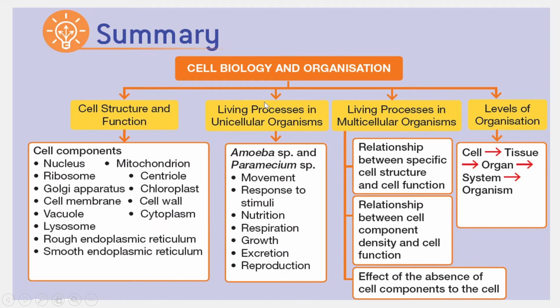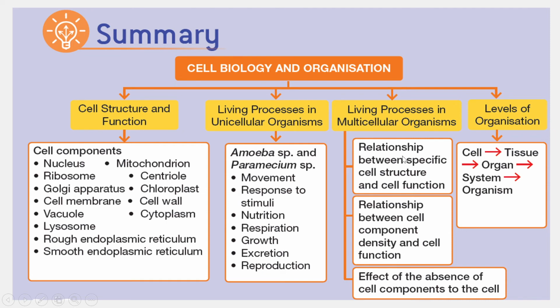Okay, the second part, 2.2, is about unicellular organisms. Amoeba species, khususnya Paramecium species. We look into these two examples to study their living processes. Okay, the physiological processes in it. Okay, despite being one cell organism, they are actually a complete organism. They are able to perform all these living processes. Okay, next, we also look into the living processes in multicellular organisms.